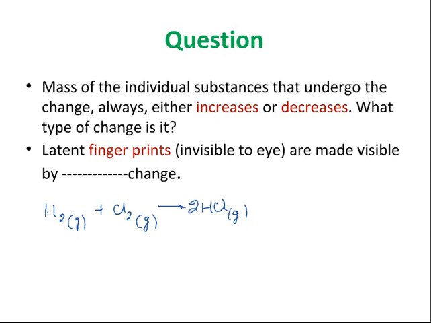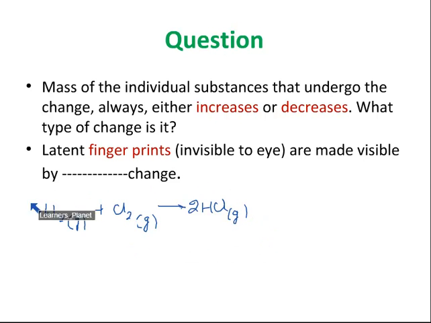Now according to law of conservation of mass, what happens? That mass is neither destroyed nor can be created. So what happens, students, that the mass of this total substance, that is the mass of reactants plus the products, it remains same, right?